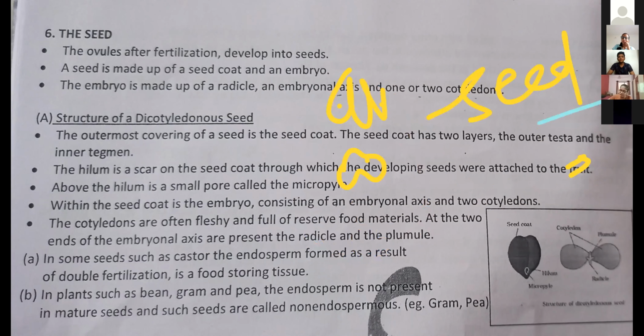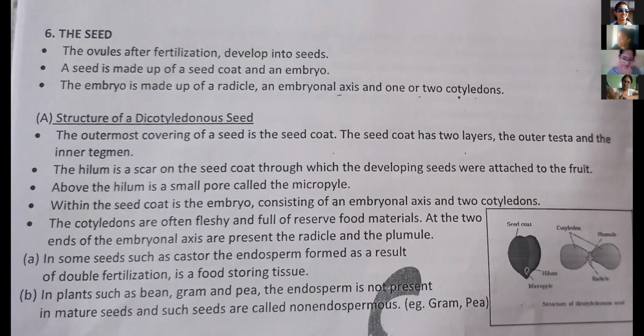So, now next. Sorry, not that the seed converts into embryo. Inside the seed, the embryo is present. Now, this embryo is basically that radical and plumule, right?